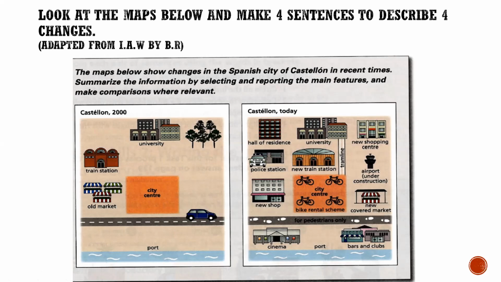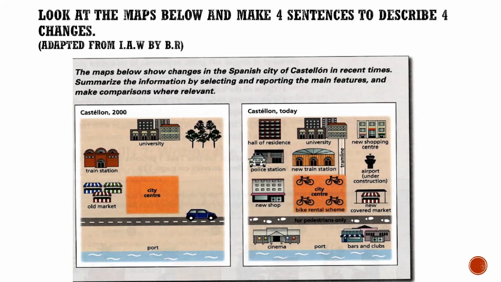Okay. Another way is to group the information period by period. For instance, body part 1 is 2000, body part 2 is 2020, today. Yes, this is also a possible way. But I think that this method is not going to allow you to show your creativity in making good sentences and making good comparisons. But how about this method? It's just my suggestion. If you want, you can use it now.